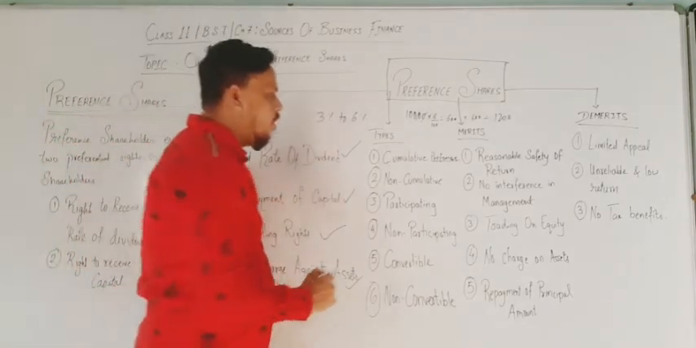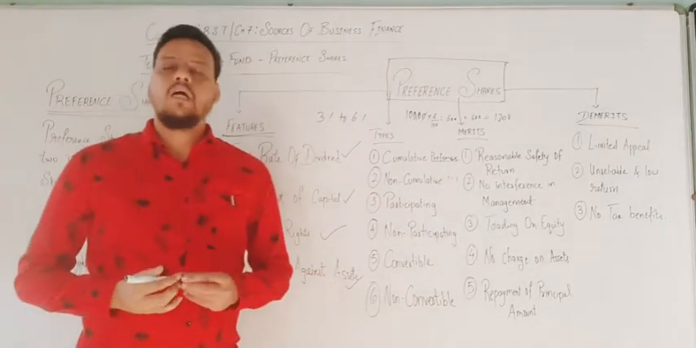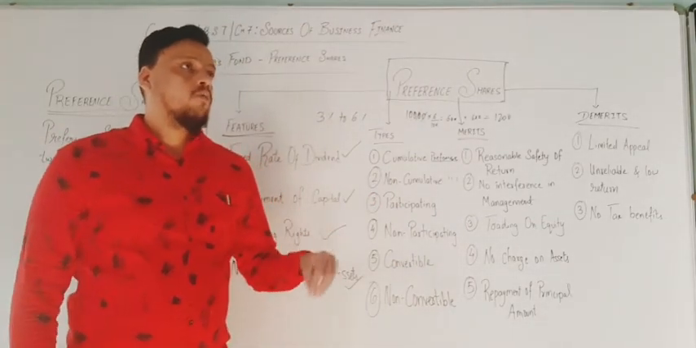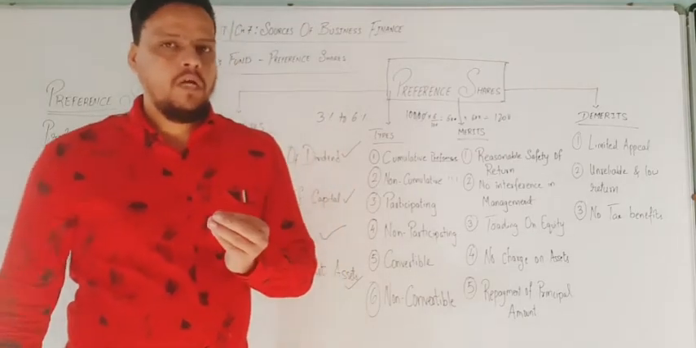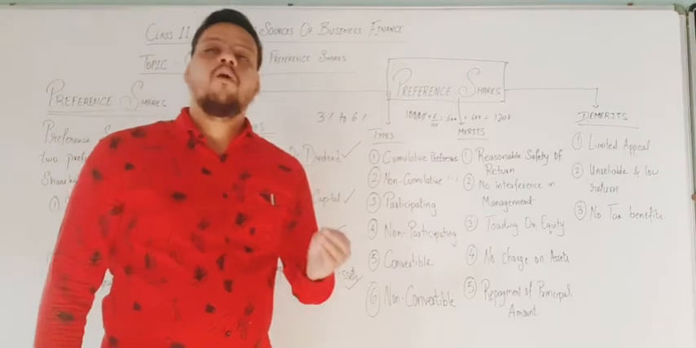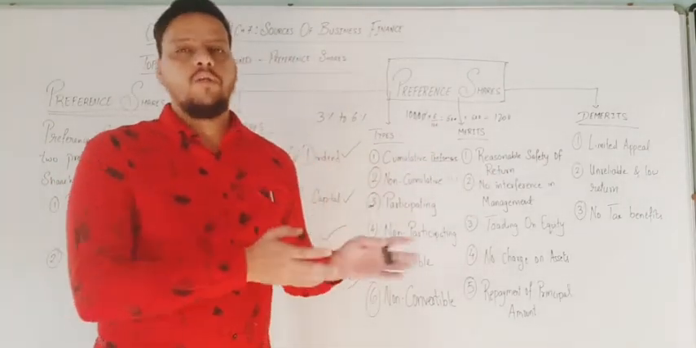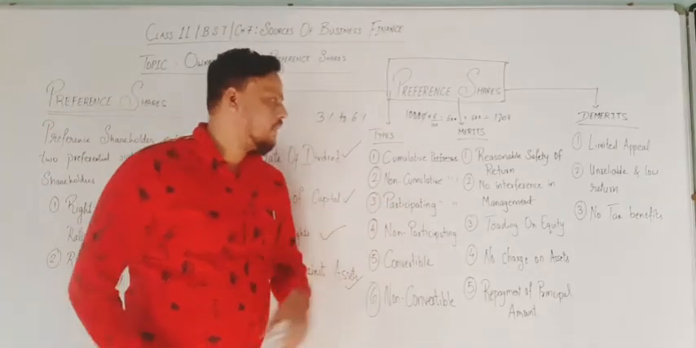Now, what about non-cumulative preferred share? Non-cumulative preferred shares are the shares in which, if the current year dividend is not received by the preferred shareholder, then the amount will not be transferred to next year, but it will be a loss for the preferred shareholder. We are into the third point, participating preferred share.